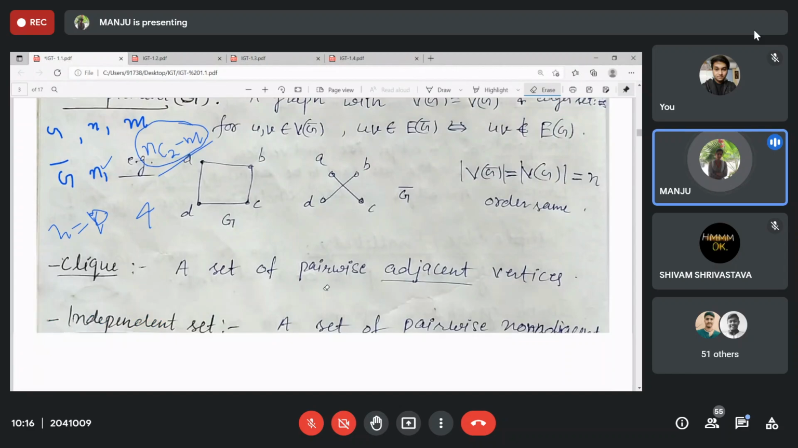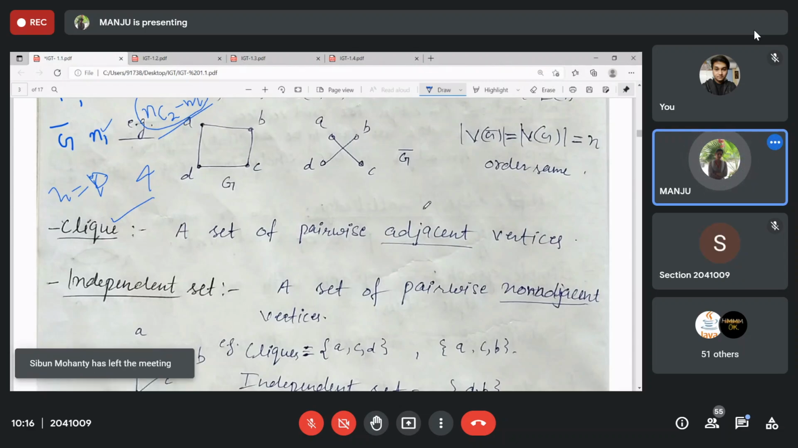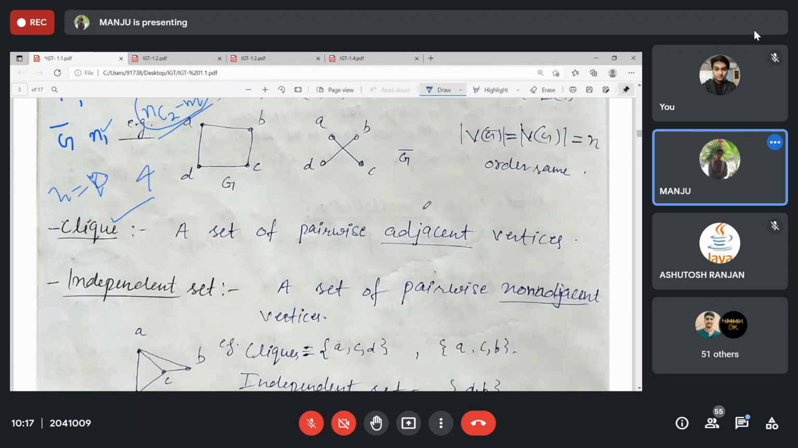Yeah, next is your clique. Clique is a set of pairwise adjacent vertices. So what do we represent as the clique number? What is the notation of clique number? And what do you understand by clique number? Clique is a set of pairwise adjacent vertices. And what about clique number? We have done that, right?